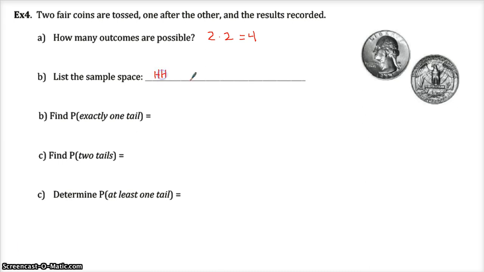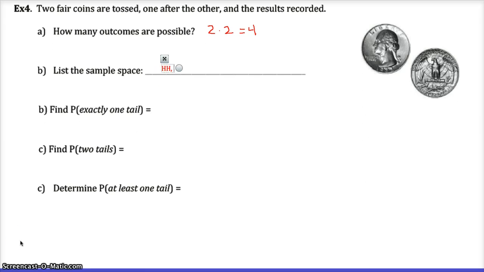You know, it'd be faster if I type it. Let me start over. And it'll be cleaner to read. All right, so the first one could be heads, the second one could be heads. The first one could have been heads, followed by a tail. But the first one could have been tails, followed by a head, and the first one could have been tails, followed by another tail. Now, I know the first thing you're thinking is, wait a minute, 2 of those look the same.